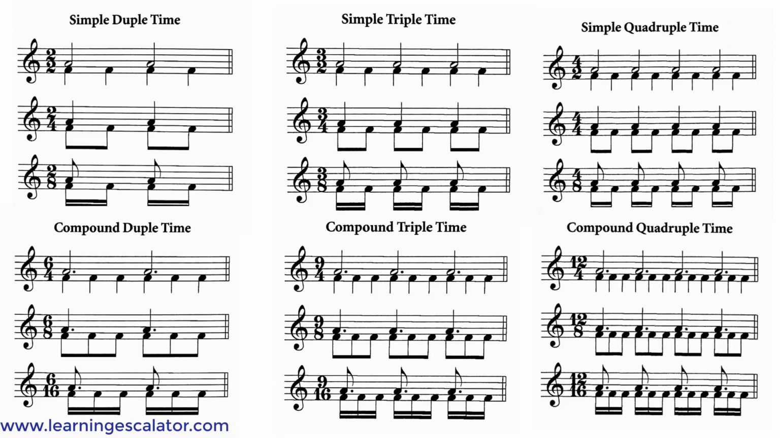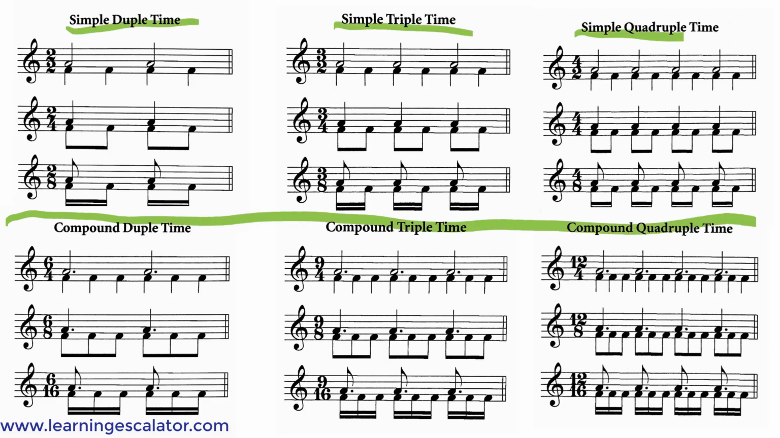Now here is something that shows you the comparison between simple time and compound time. At the top there's simple duple time, simple triple time, and simple quadruple time. And at the bottom, there's compound duple time, compound triple time, and compound quadruple time. So it shows you the basic beats and how they are grouped.